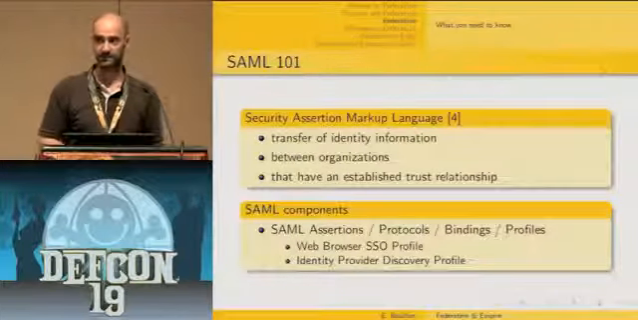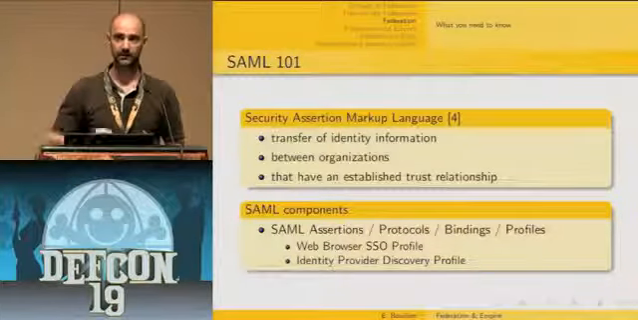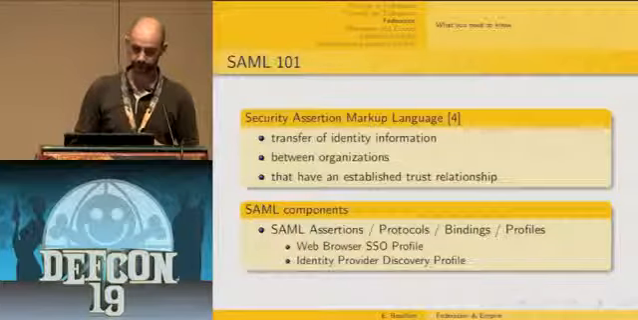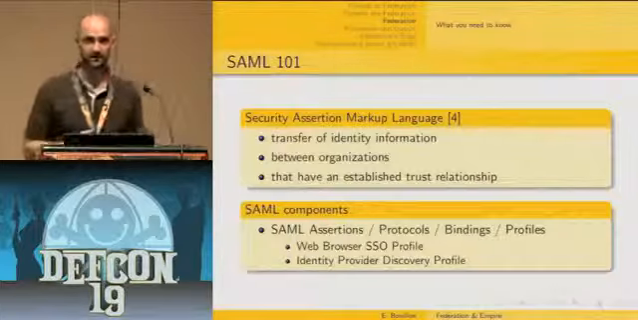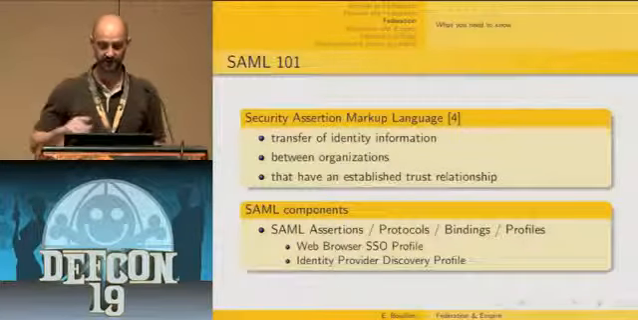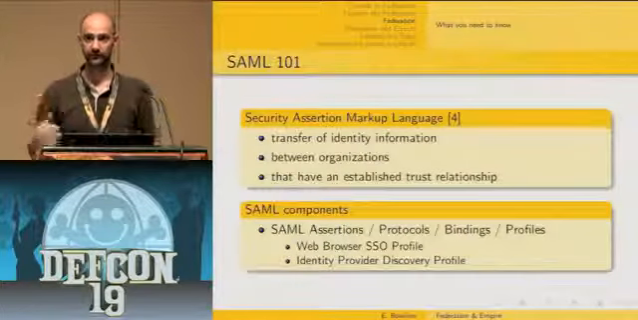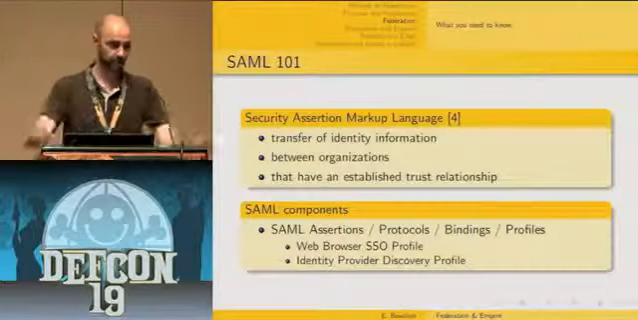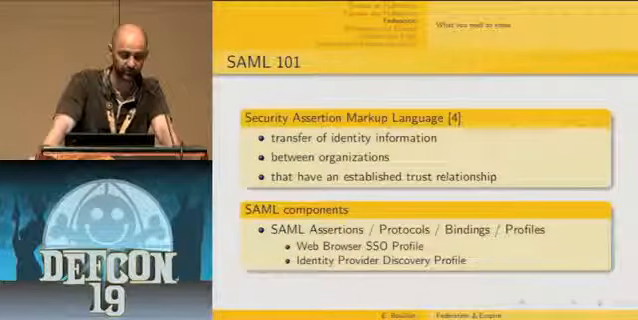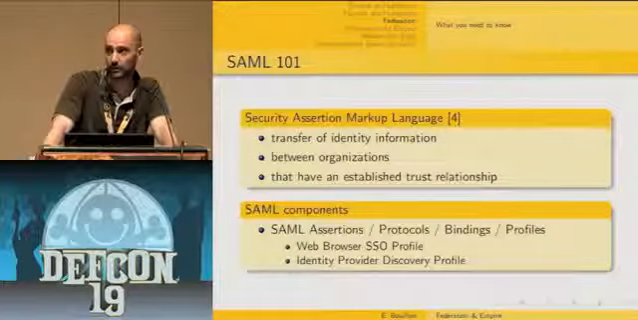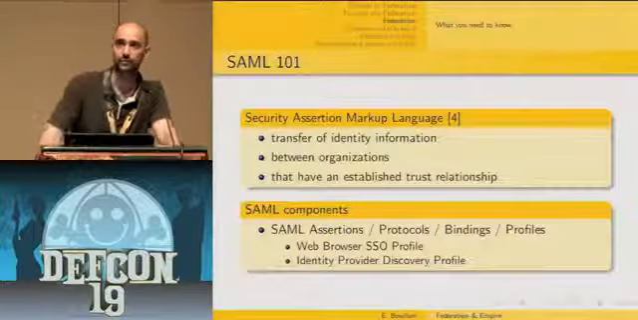Typically you have bindings for SAML over SOAP, the HTTP redirect binding, and the HTTP POST binding. And finally, you have what they call SAML profiles, which basically are the combination of assertions, protocol, and bindings in order to support a given number of use cases or federated scenarios. Within the standard, there are several profiles defined, like the web browser SSO profile or the single logout profile. I'm just going to mention two of them during this talk.